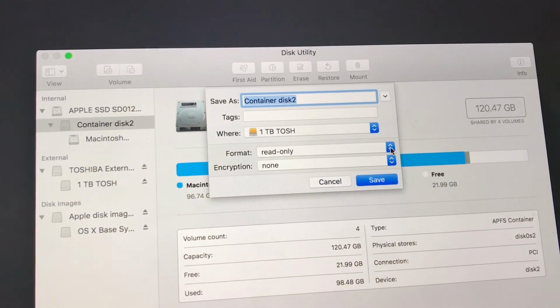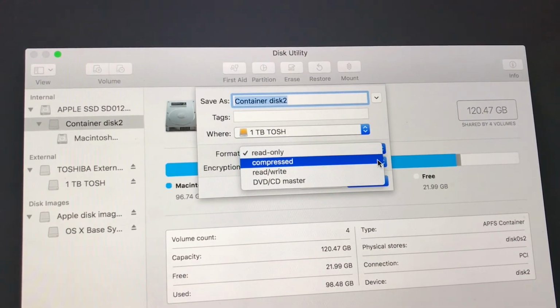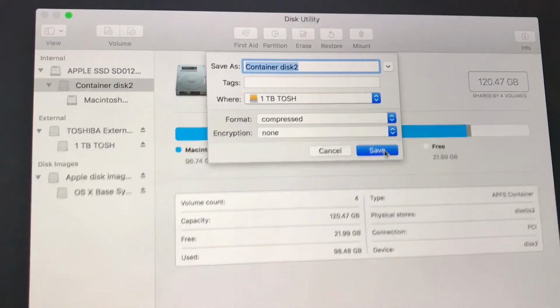Then you can just select your external drive, format, select compressed, and just tap save. So there you have it.